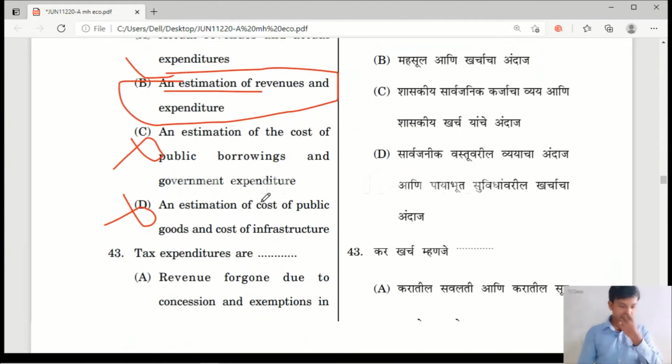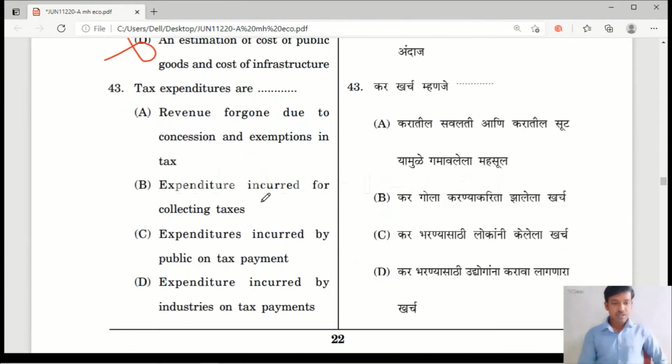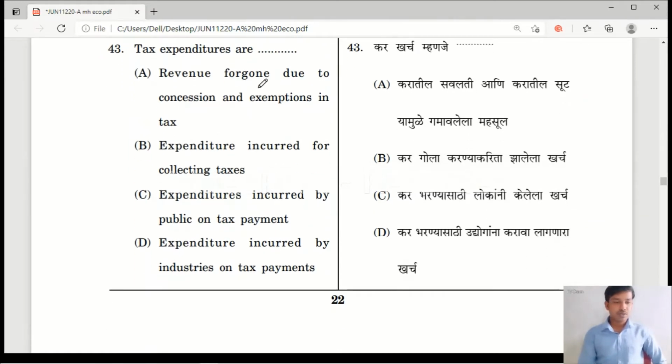So let us move to question number 43. Tax expenditure are, what do you mean by tax expenditure? Option A, revenue foregone due to concessions and exemptions in a tax. Option B, expenditure incurred for collecting the taxes. Option C, expenditure incurred by public on tax payment. Option D, expenditure incurred by industries on tax payments.